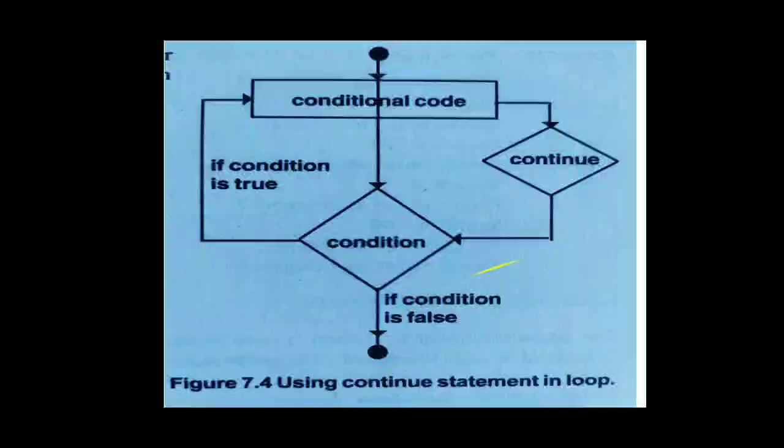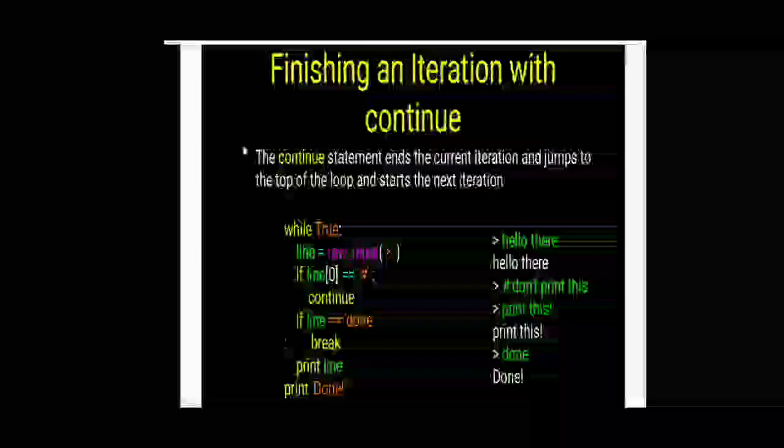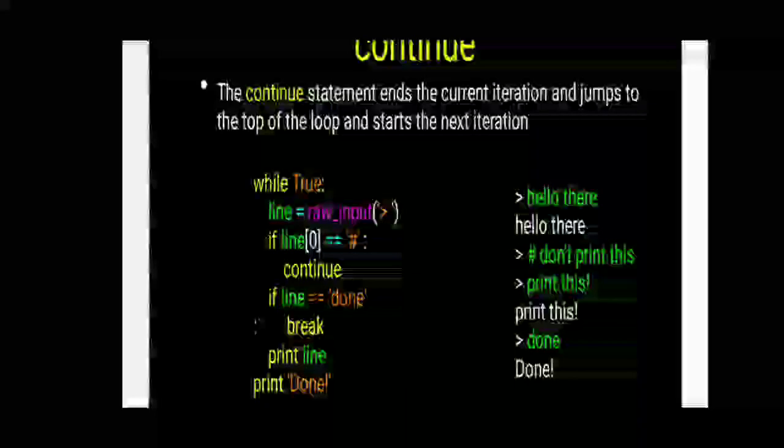So this one, finishing an iteration with continue. The continue statement ends the current iteration and jumps to the top of the loop and starts a new iteration. Let us see an example. While True, take input. If line[0] is equal to hash, then continue. If line is equal to done, break.